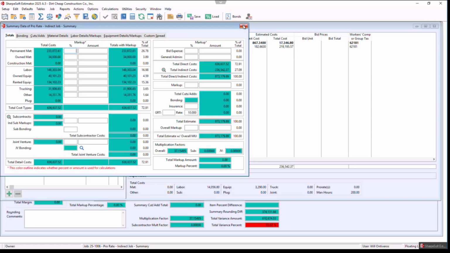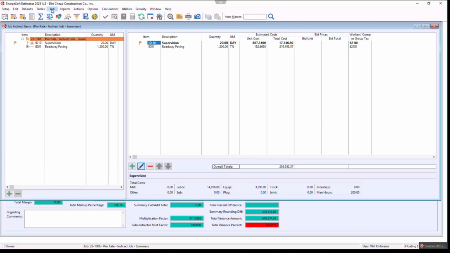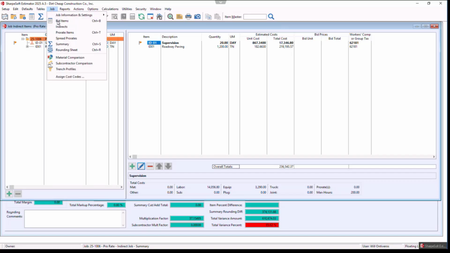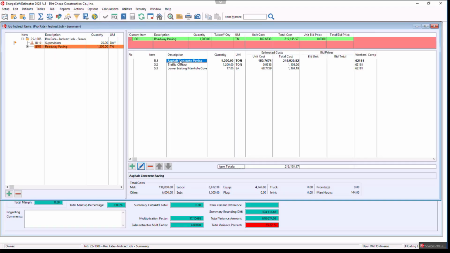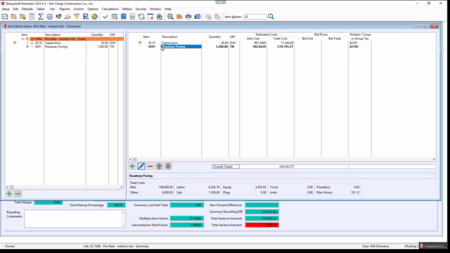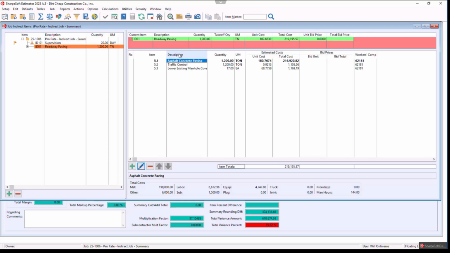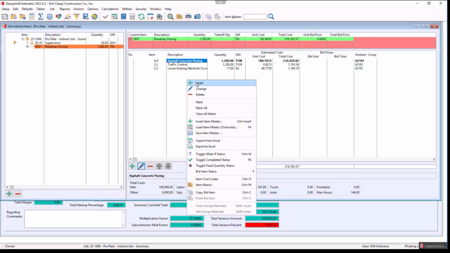Okay. We have another one about specifically with the prorates. Can prorates have sub-levels, and can you spread the sub-levels? So first part of the question, we could most certainly have sub-levels. So you could bid, if you remember, I brought this in from the item master. So this item now has sub-levels, and I can add a different sub-level.